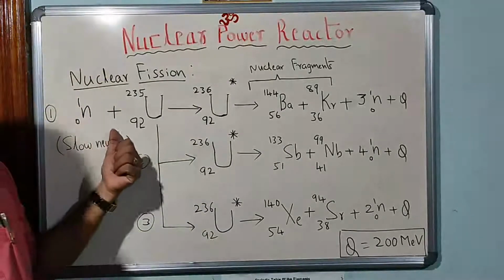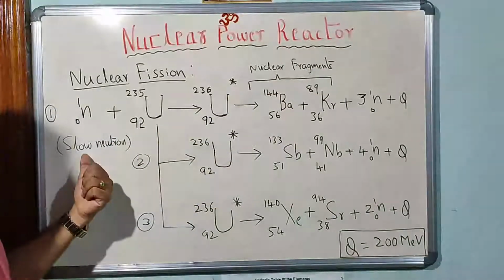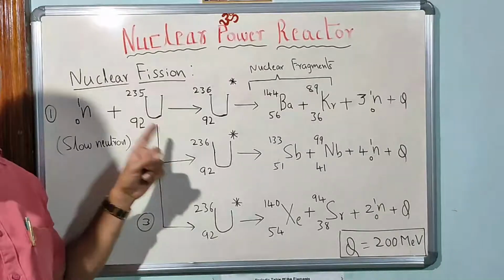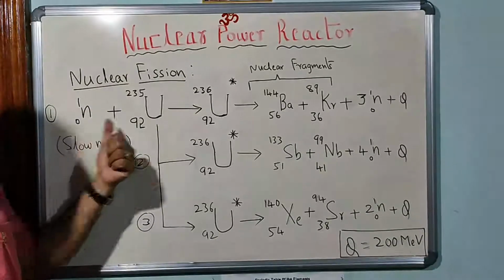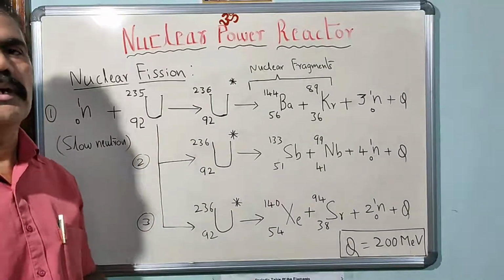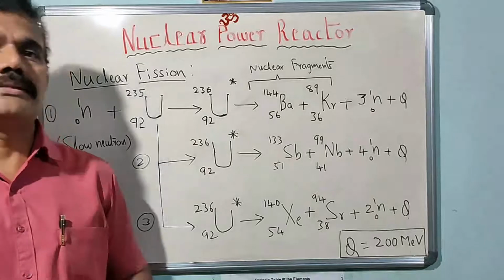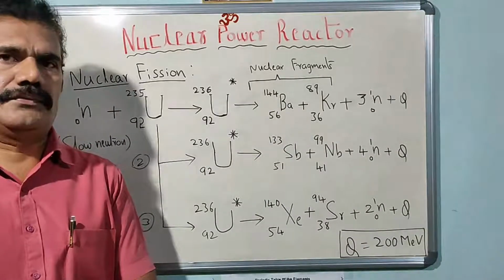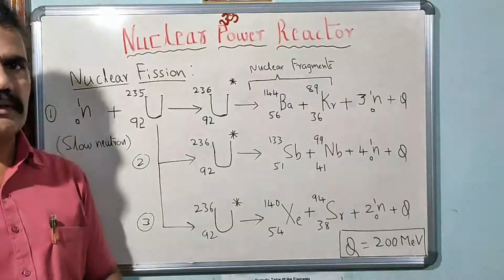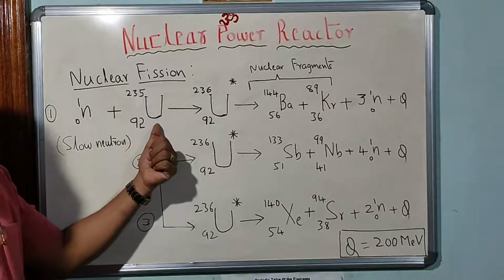Now in this example, we are considering a slow neutron, because the nuclear power plants we are using always use slow neutrons, not fast neutrons. Suppose you do the same reaction with the bombardment of a fast neutron on uranium-235. Of course that is also a nuclear fission reaction, but it produces an uncontrollable nuclear fission reaction. That is the principle of atom bombs, nuclear bombs also we can say. But here it is a controlled chain reaction, in which a slow neutron is used for the fission reaction.